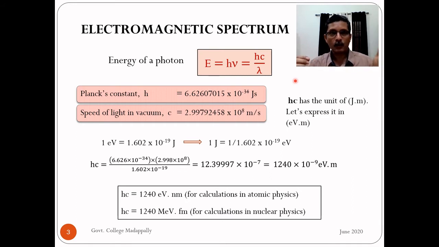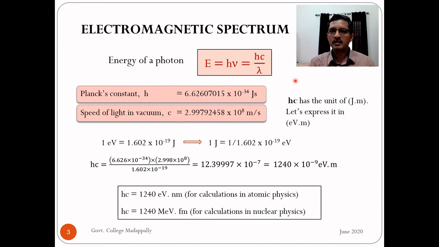Similarly, if there is a positive plate, it's already accelerating, then it can be decelerated also. Okay, so consider a single electron, one electron accelerated through 1 volt potential difference. You have an electron, let us say at rest, and a positive terminal here, then this electron will be accelerated to the positive terminal. So from rest it is accelerated, and when it reaches here, it has gained some kinetic energy.